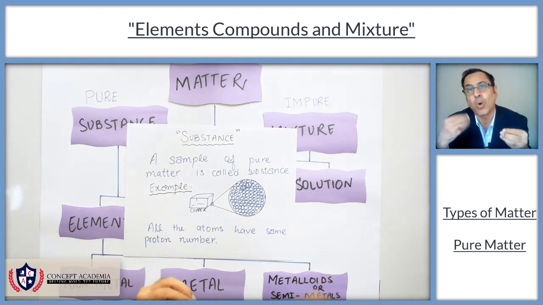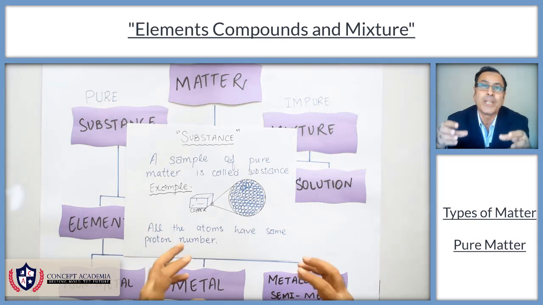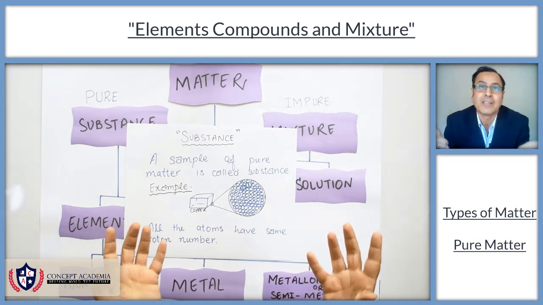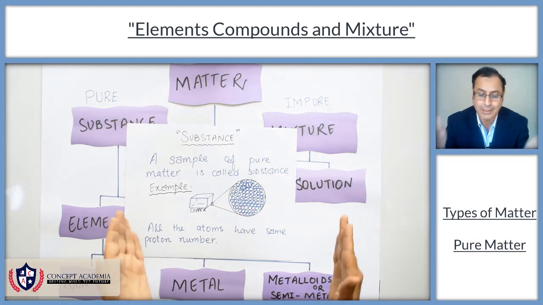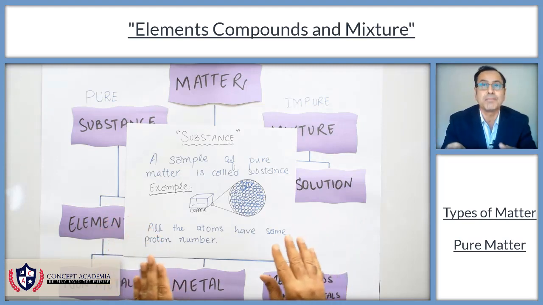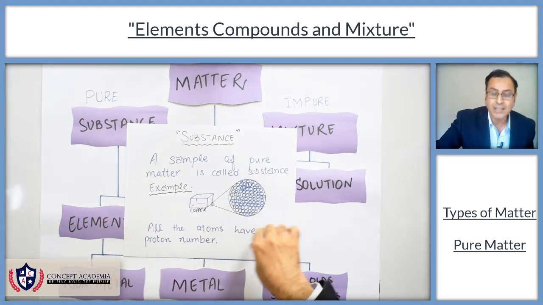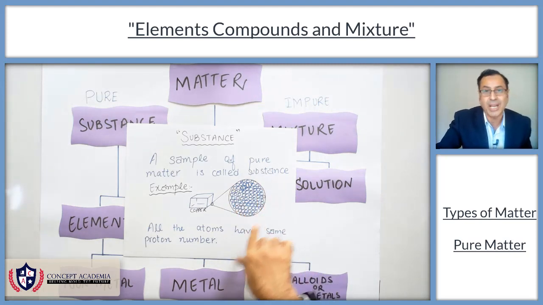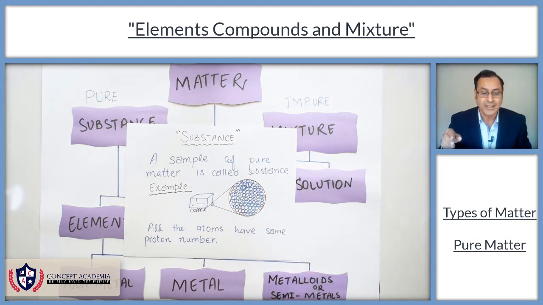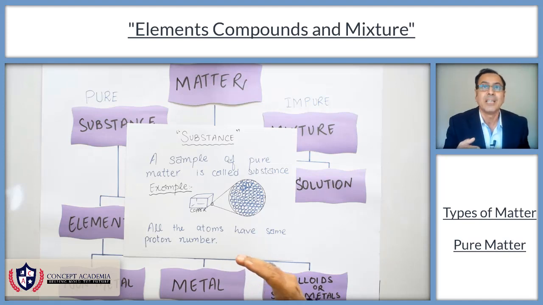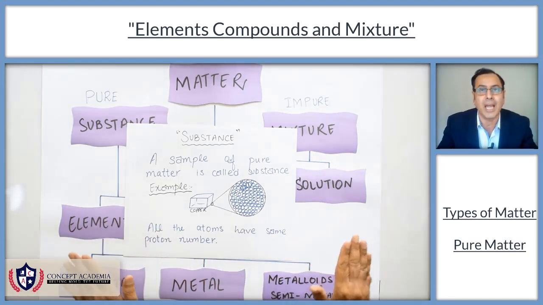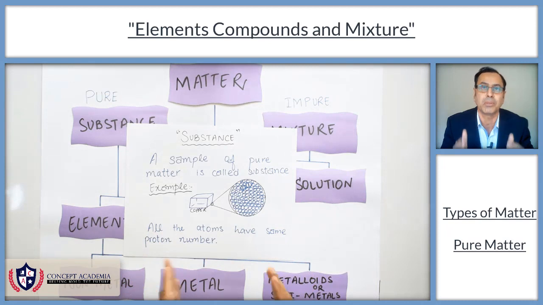As they are one and the same, we call it pure. So a sample of pure matter is called substance. And if it is made of atoms and all the atoms have the same proton number, then we call it an element. So an element is a pure matter, a substance in which all the atoms have the same proton number.